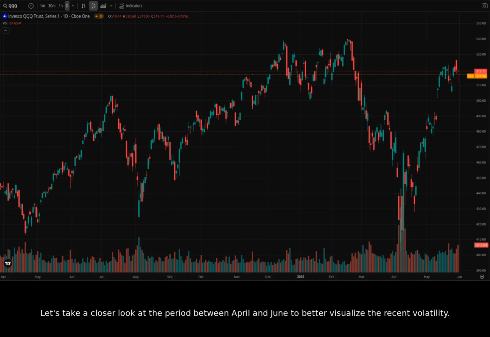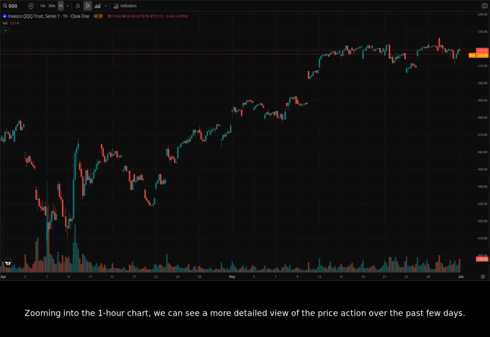Let's take a closer look at the period between April and June to better visualize the recent volatility. As can be seen, the price moves have become volatile, with big moves up and down, indicating a period of instability. Zooming into the 1-hour chart, we can see a more detailed view of the price action over the past few days. Several periods of choppy trading can be observed, with sharp reversals occurring.